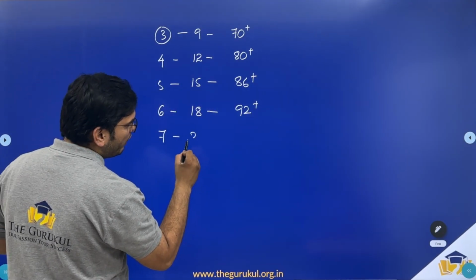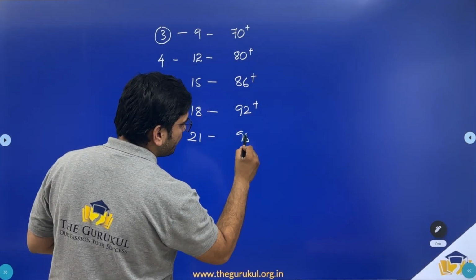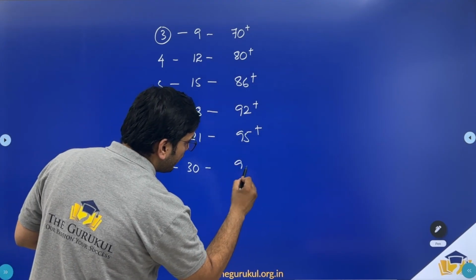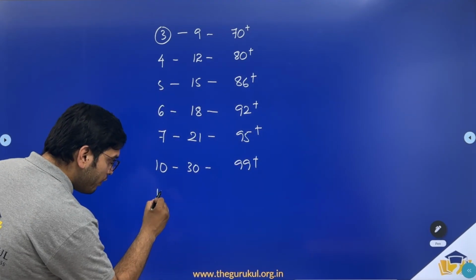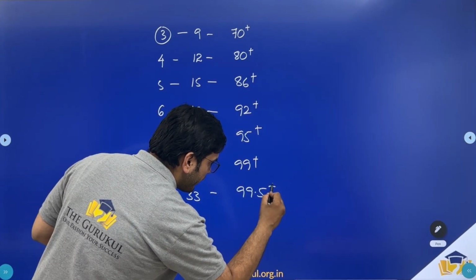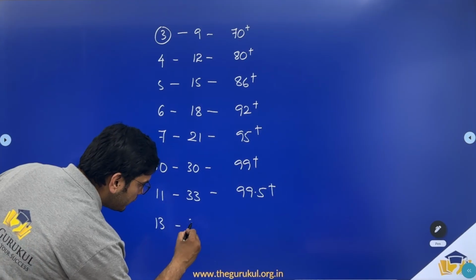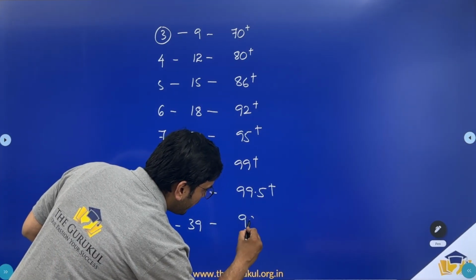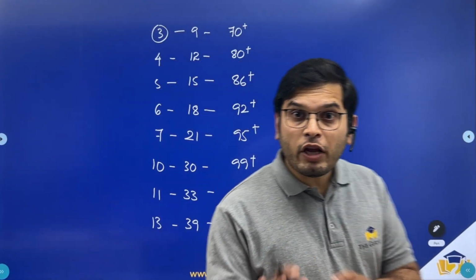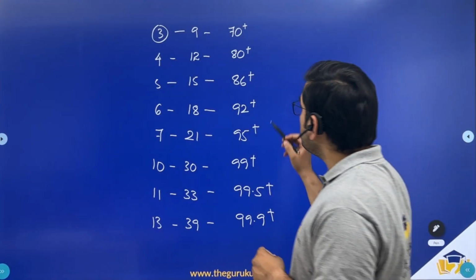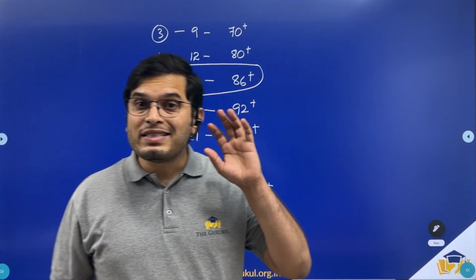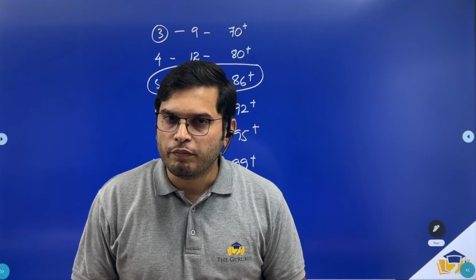7 questions, 21 marks, 95 plus percentile. 10 questions, 30 marks, 99 plus percentile. 11 questions, 33 marks, 99.5 plus percentile. And 13 questions, 39 marks, will fetch you 99.9 plus percentile. So in order to ensure that you cross the sectional cutoff in the LRDI section, you should be in a position to score 15. That means attempting only one set with 5 questions out of 22.